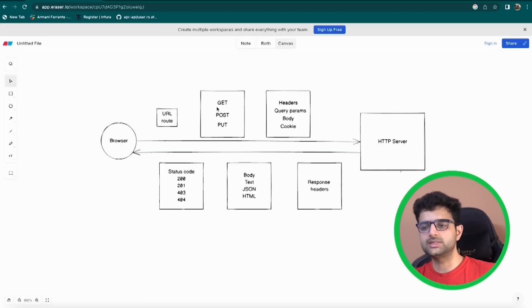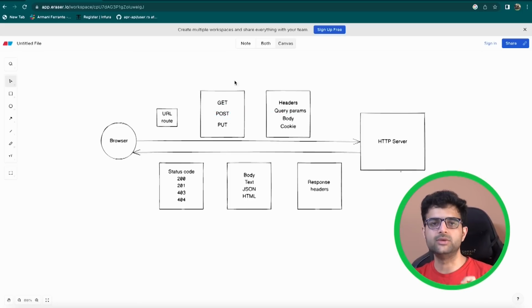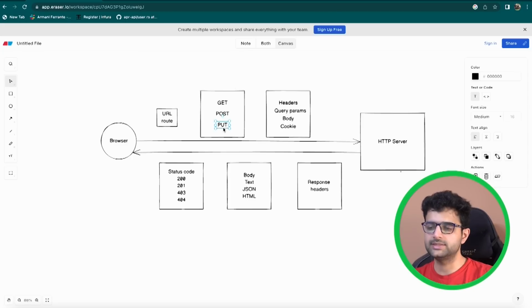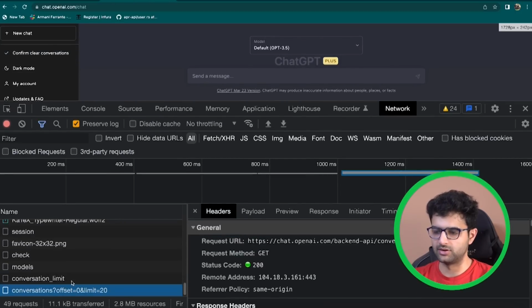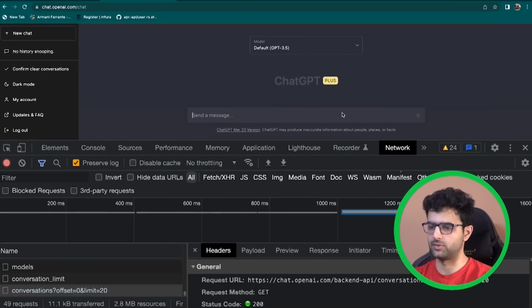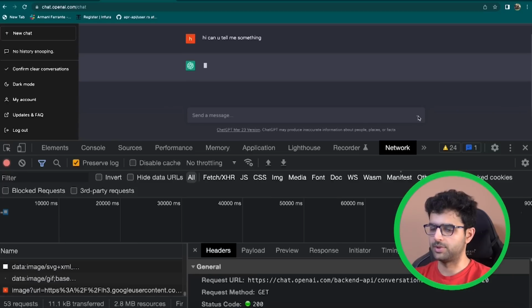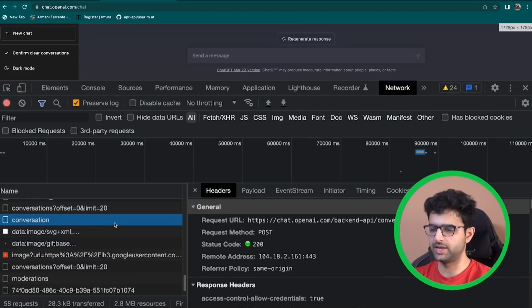There are a few types of requests. Important ones for now are get, put, and post. A get request you send when you want some data from the server. A post request you send when you want to send some data to the server. And put is when you want to send data, but not exactly add a new thing, but update an existing thing. So practically, when I want to get these conversations, I will send out a get request. If you look at this conversation request, as you can see, it says get here. But if I want to actually add something new there, then I will send a post request. So if I add a message here, like hi, can you tell me something, and I press enter, the request that will go out will be a post request. If there is a request, there could be cases where requests don't go out.